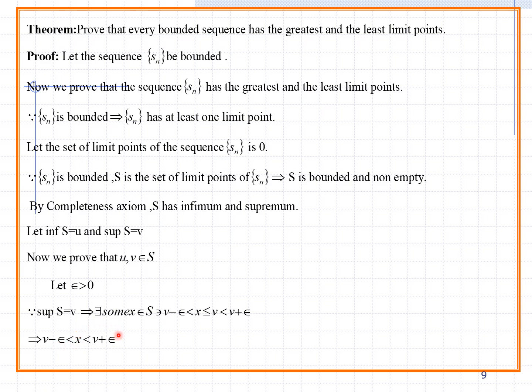Why? Because you are talking about bounded. Bounded means two terms are involved: one is a lower and the second one is an upper. So that's why you can take the convergence. Once convergence is involved, automatically you have one value on the left side and the second value on the right side. The right value is the big one and the left side value is the small one. So automatically a bounded sequence exists.